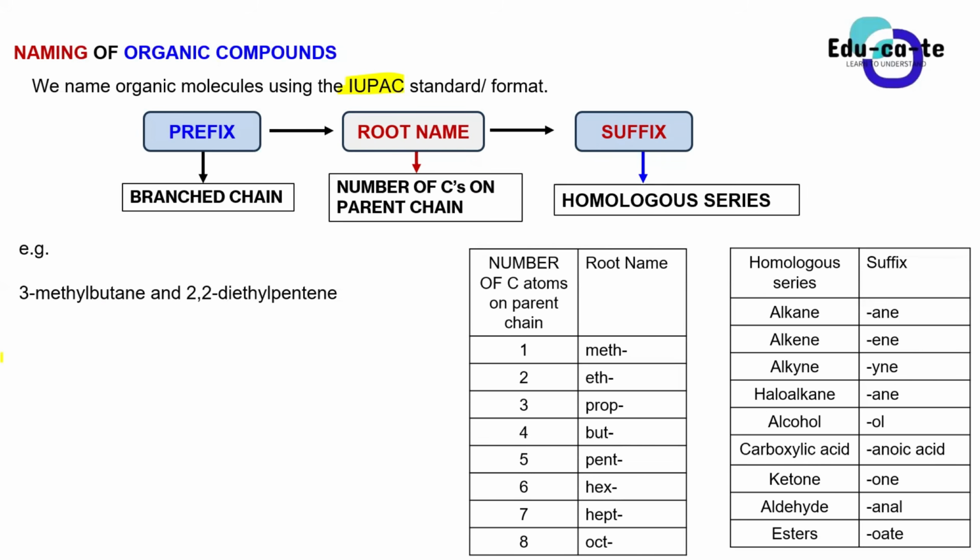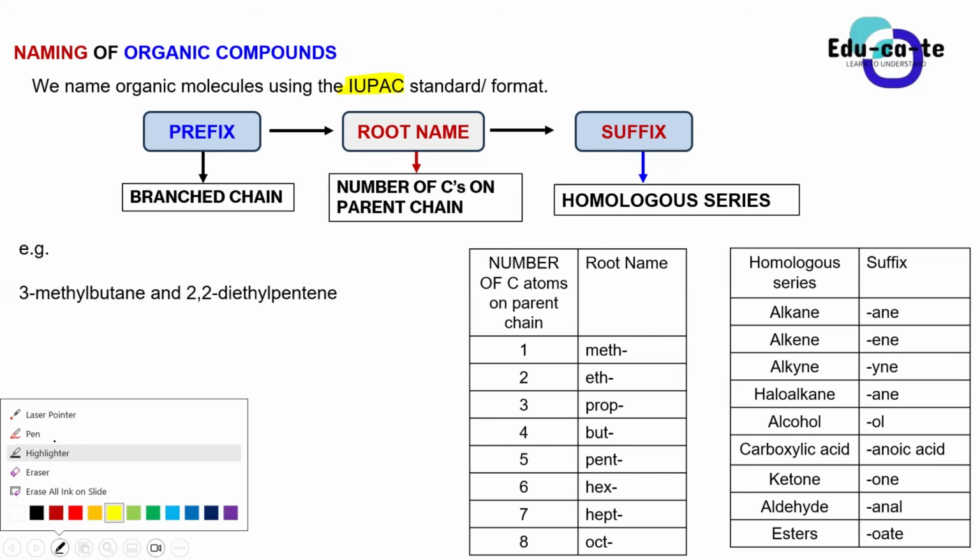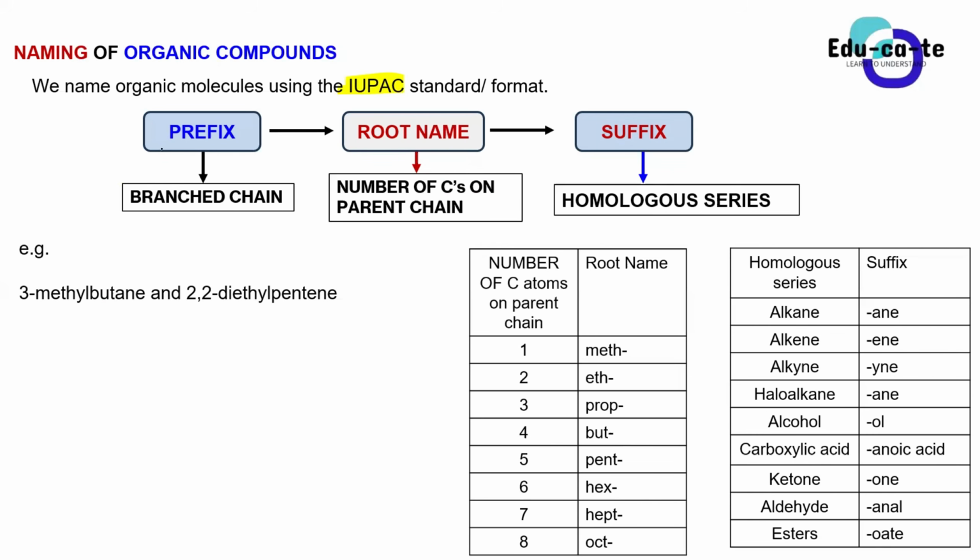An IUPAC name consists of 3 parts. I'm teaching you basic English at this point. For us to have a name, it must have a prefix, a root name, and a suffix. You know what a prefix is, right? What is a prefix, in just basic English?